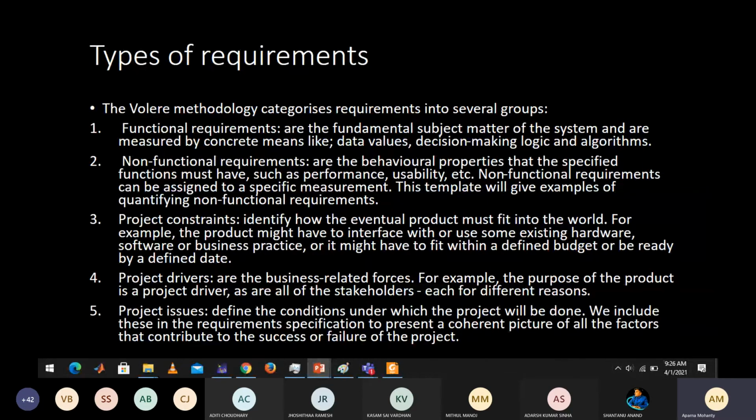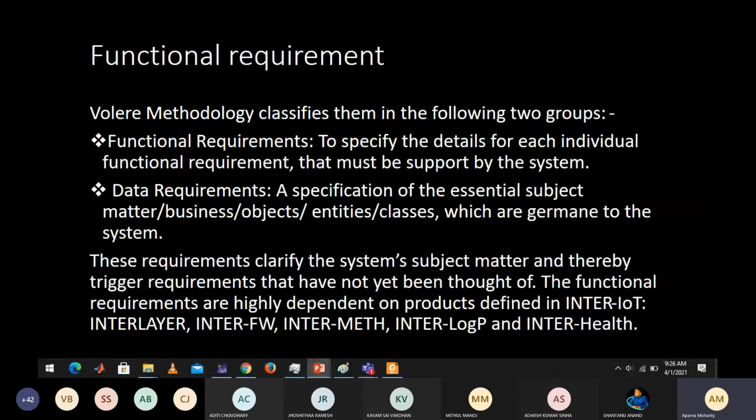So what are those functional requirements? Your functional requirements can be categorized into 2 groups. One is to specify the details of each individual functional requirement that must be supported by the system. The next is the data requirements. As I told you, you need to have access to data of a particular organization or a particular person. So you can basically focus on the data part.